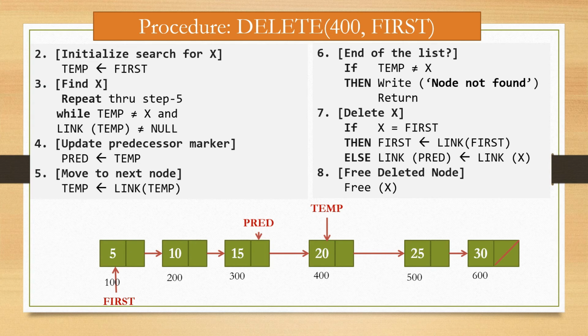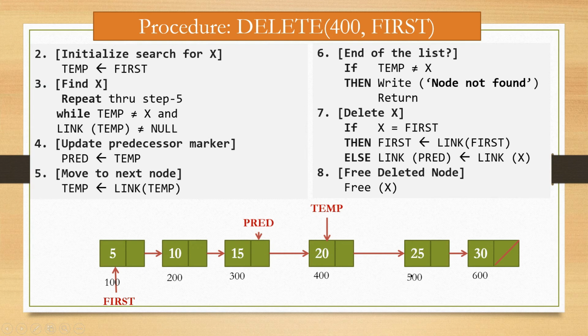So step number 7 is delete x. If x is equal to first, then link of first is assigned to first, but here x is not first, so the else part is executed. So link of x is assigned to link of predecessor. Now link of x is this, right? And this has address 500, right?